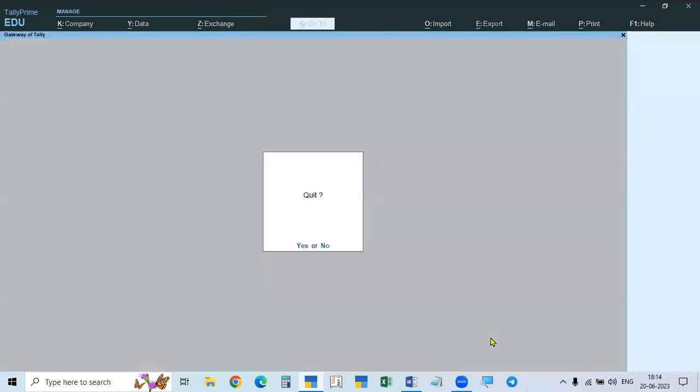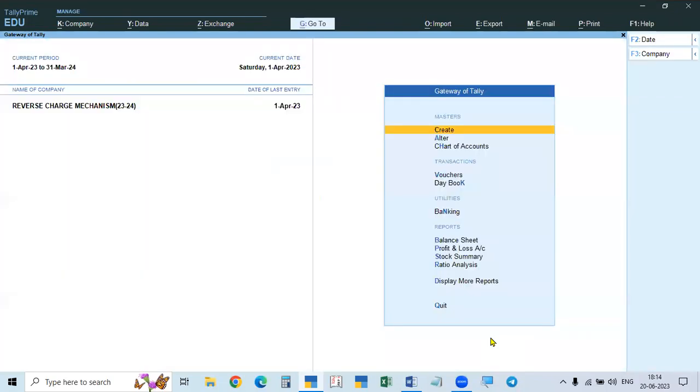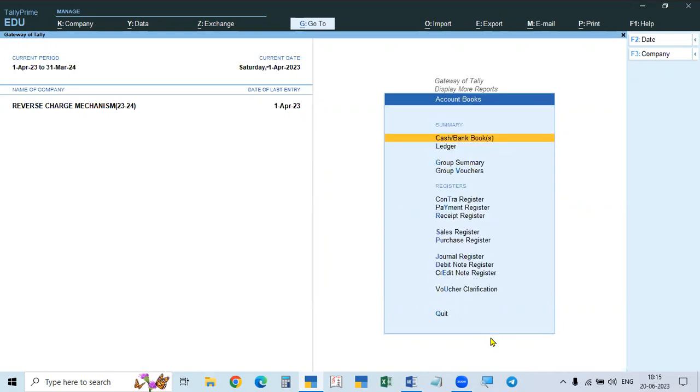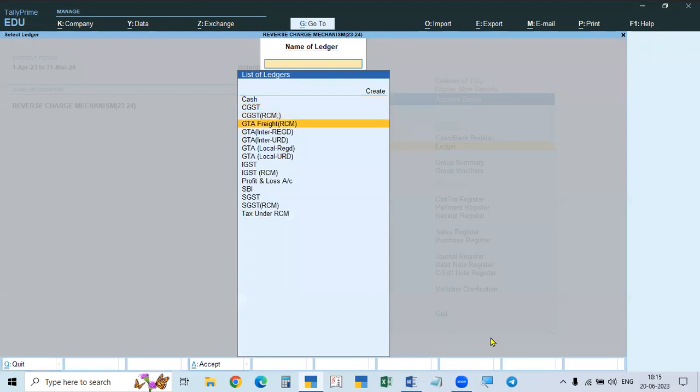See here, we entered 4 vouchers. For the 4 vouchers, we are also creating the taxes, that is CGST and IGST. We create them as RCM. I already created them.